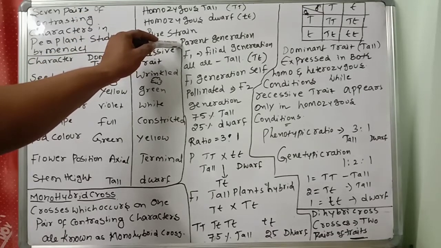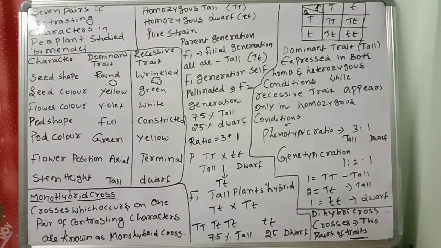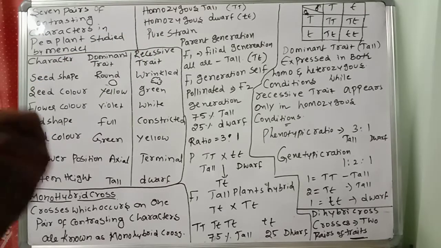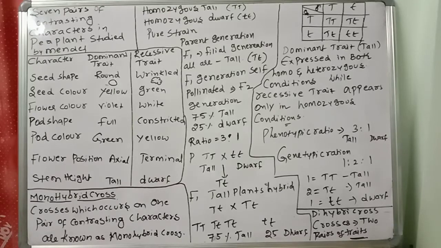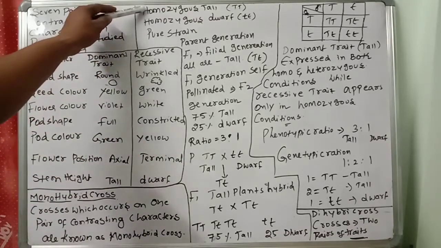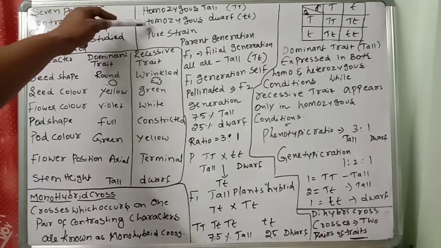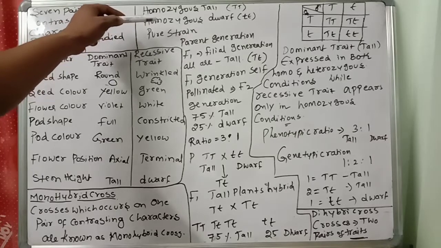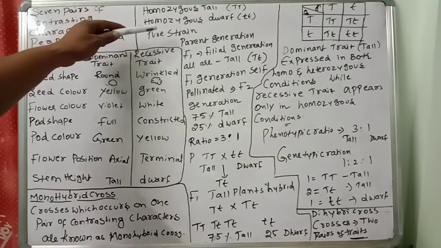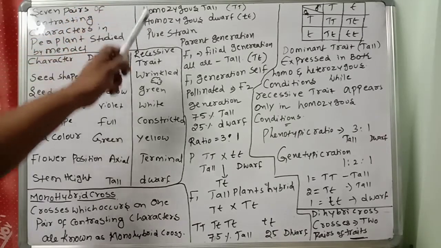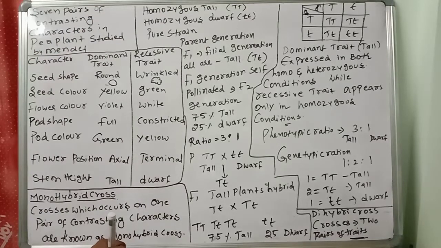The pollen grains were collected from a flower of the tall plant. So we are taking the pollen grains from the tall plant flower and dusting them on the stigma of the emasculated flower of the dwarf plant. Then we bag the emasculated dwarf flower.